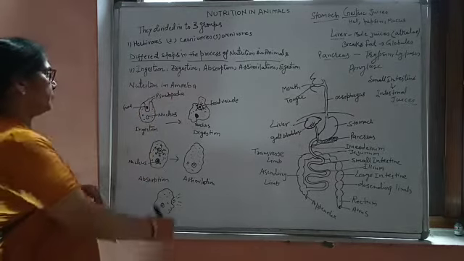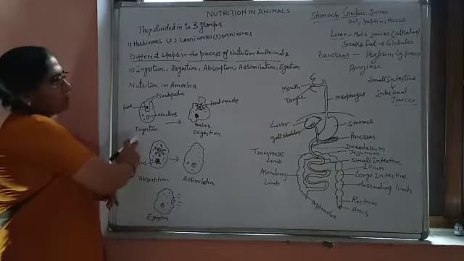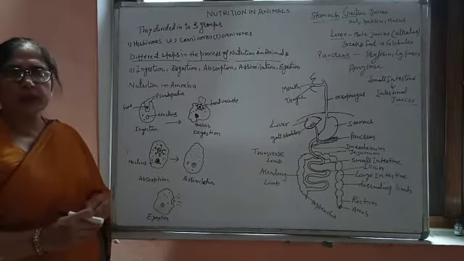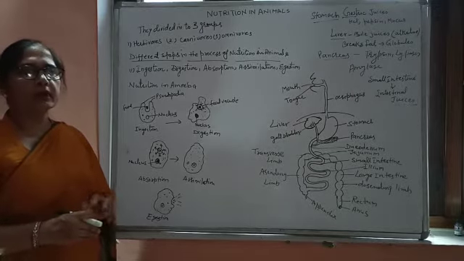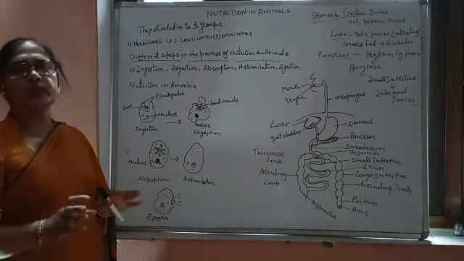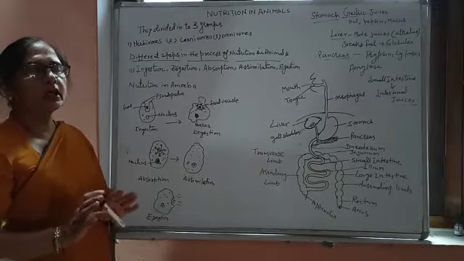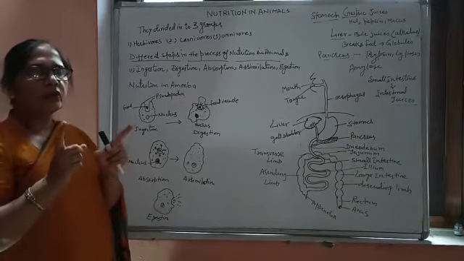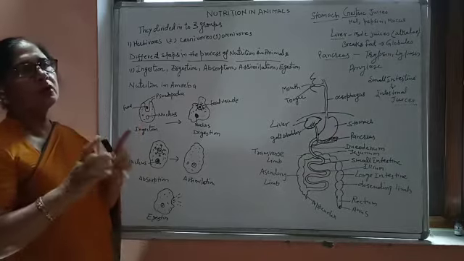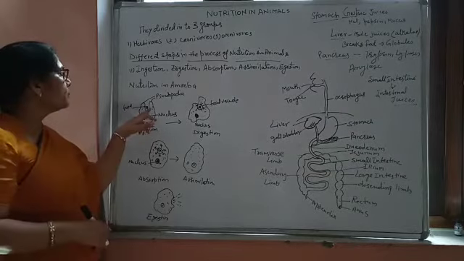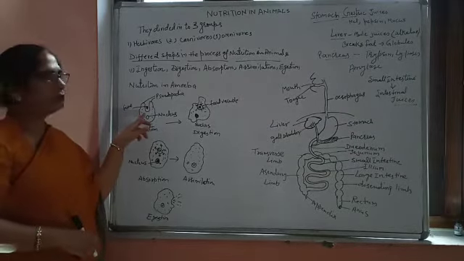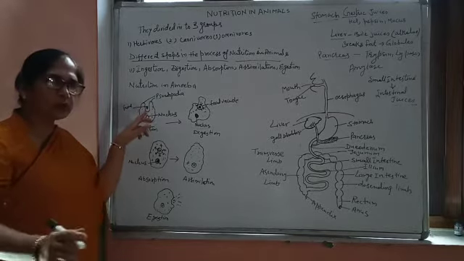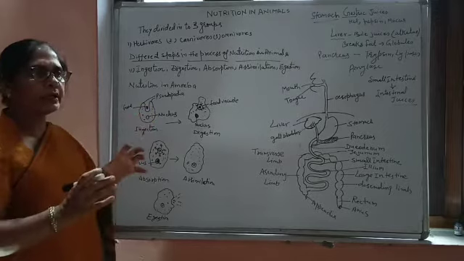Now the first step is ingestion. As I told you, amoeba does not have any particular shape and structure. So whenever it comes in contact with a food particle, it starts moving towards that food particle by making false finger-like projections.